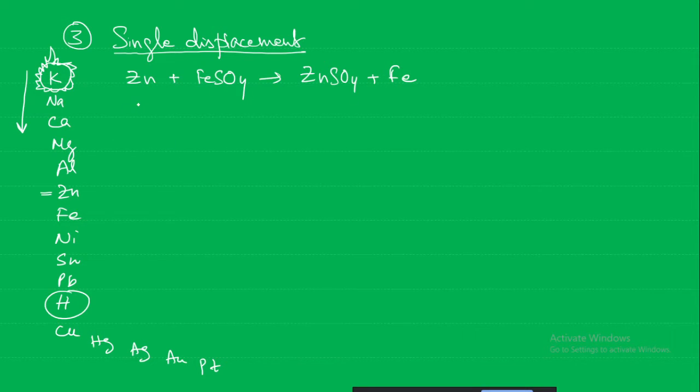Then below iron, suppose hydrogen, so H2SO4. If zinc reacts with H2SO4, will zinc be able to displace hydrogen? Yes, because zinc is more reactive, it is on top, so it will form zinc sulfate and release hydrogen gas.